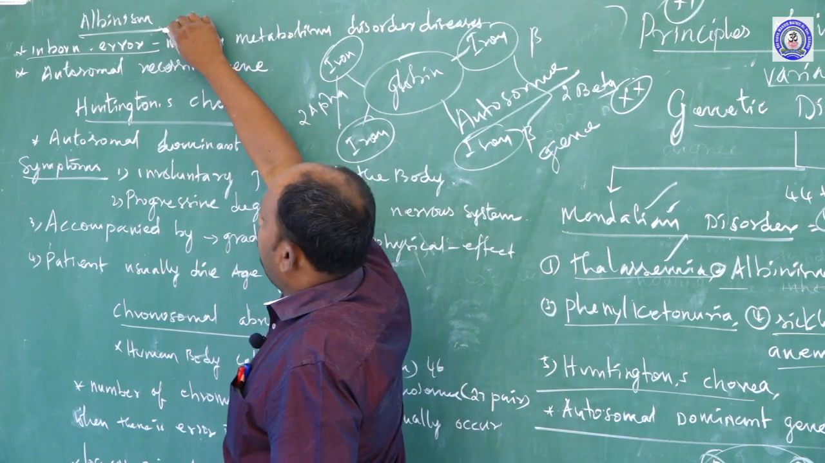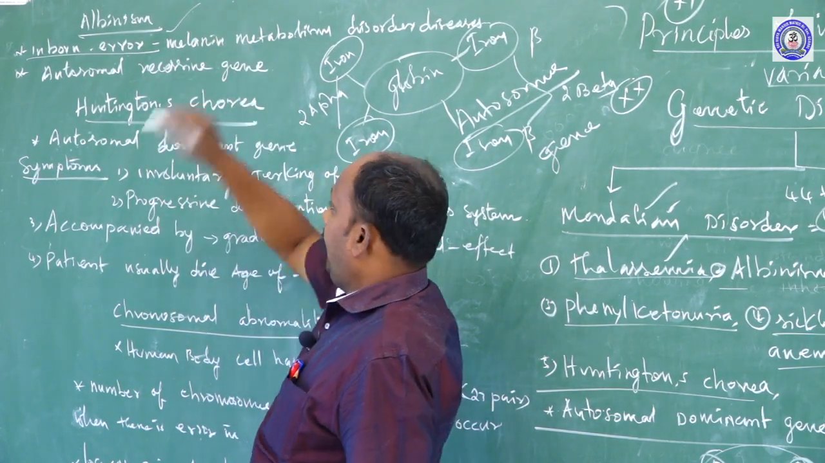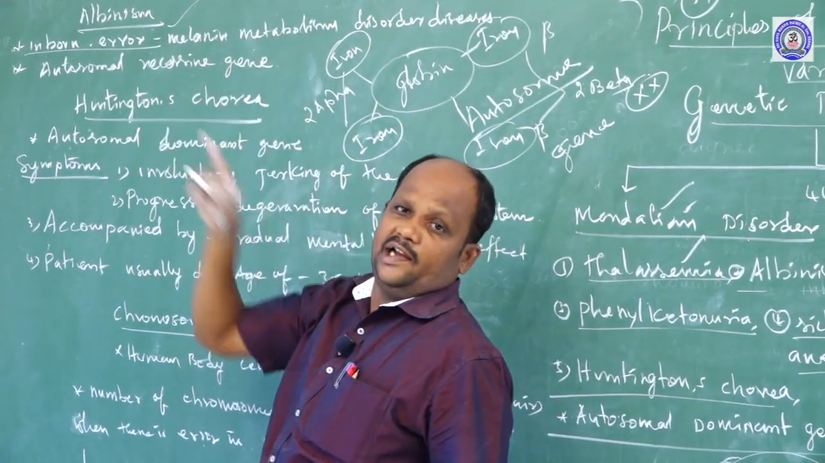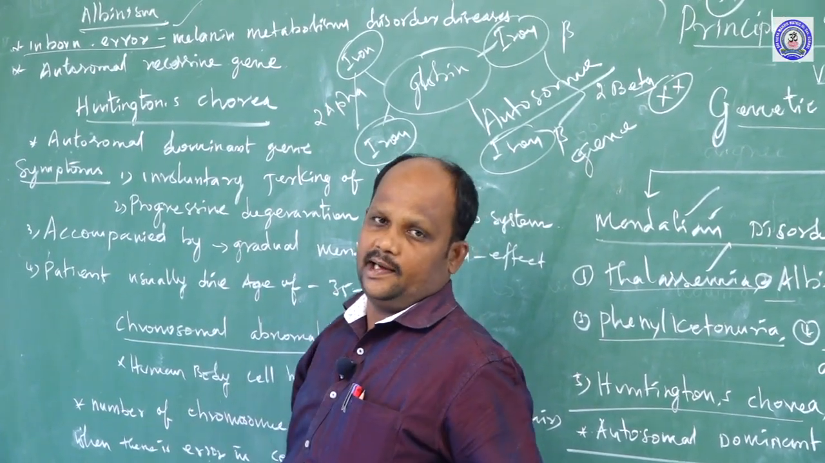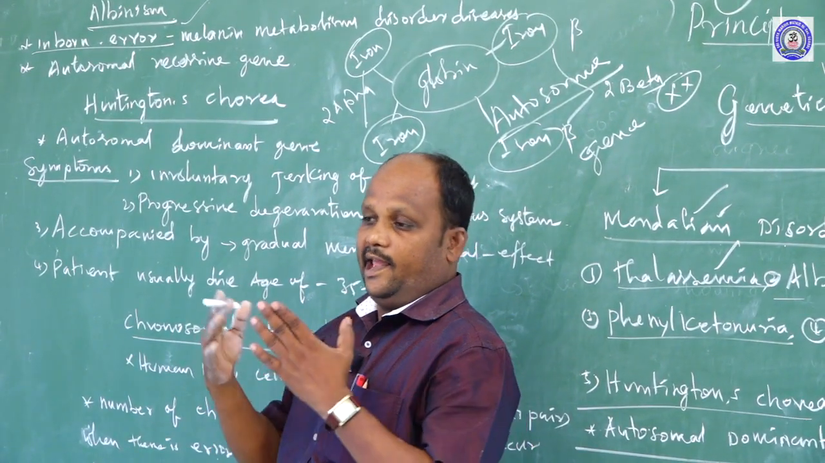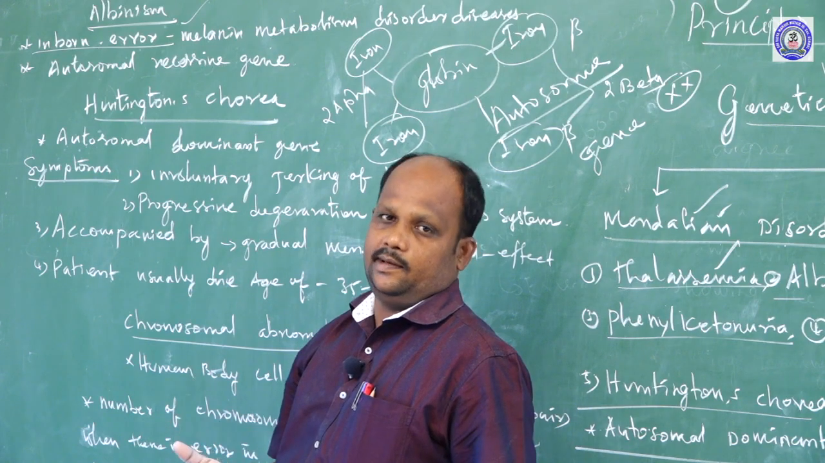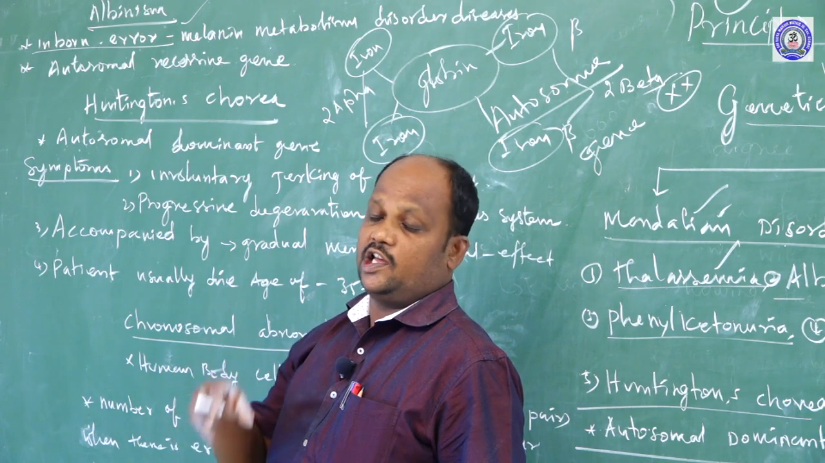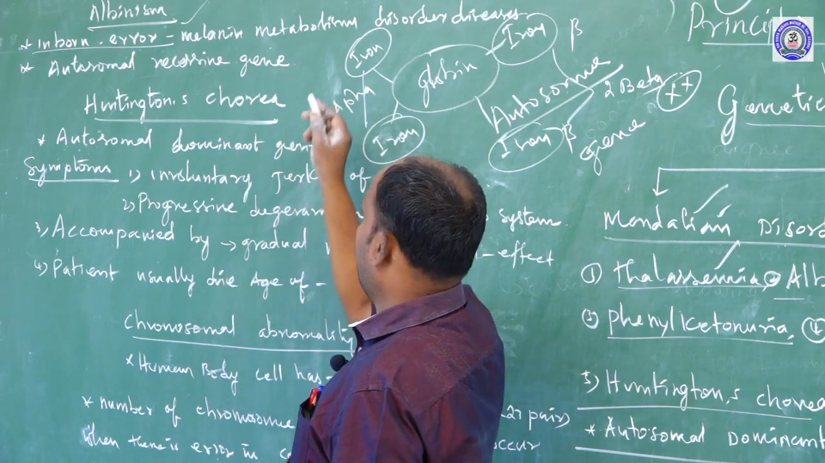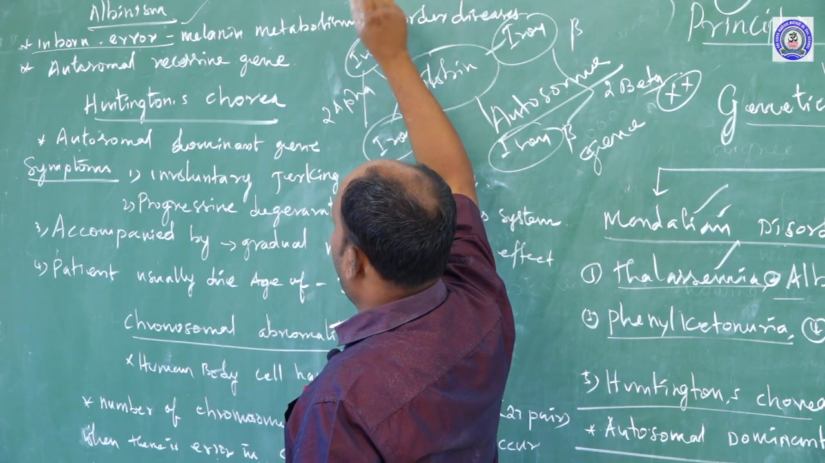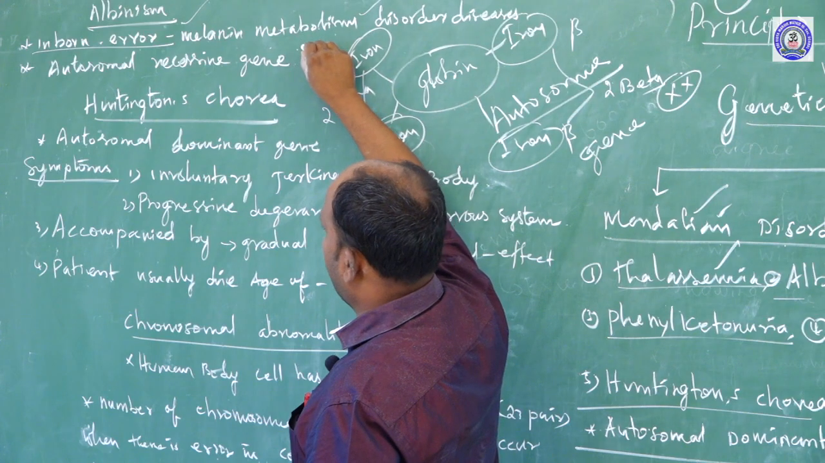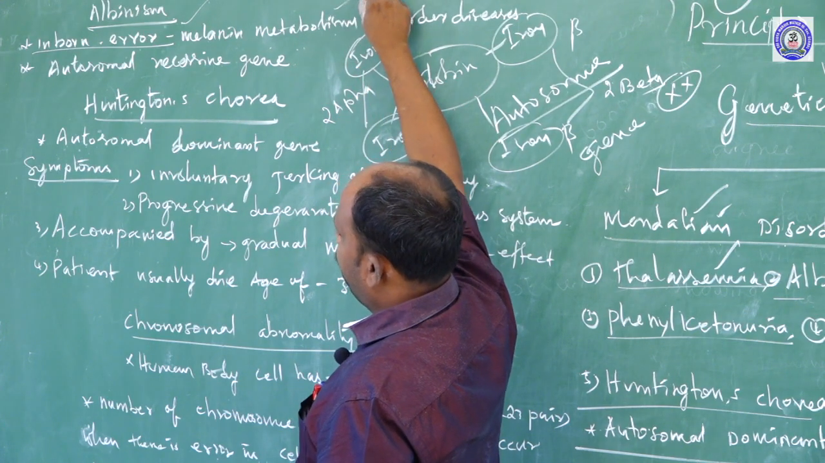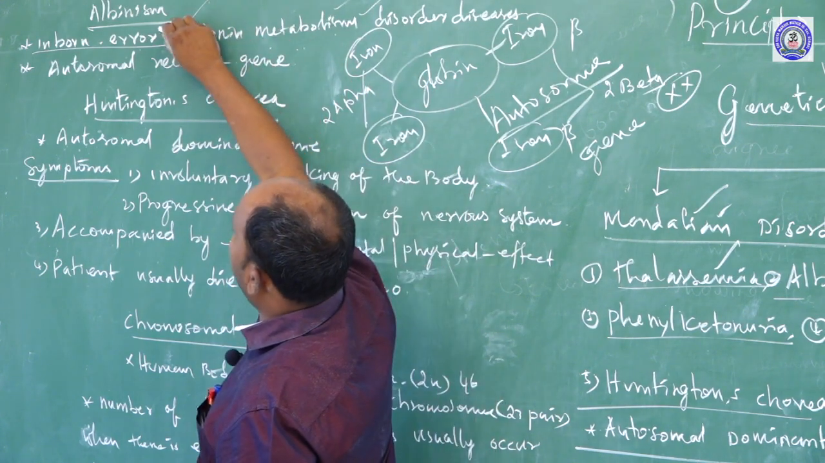Another type of genetic disease is albinism. Albinism means absence of melanin, or lack of melanin, in the patient's body, because the melanin metabolism process is lacking. The reason is that the particular responsible genes are mutated. So in the patient's body, melanin metabolism will be absent. Absence of melanin pigment is called albinism. It is one type of inborn error disease.